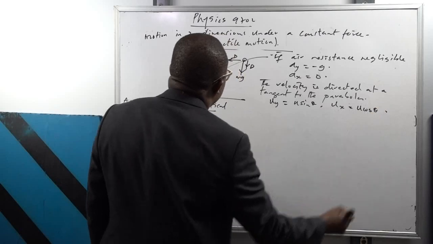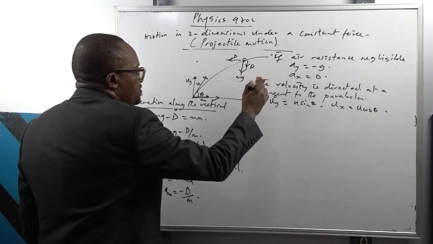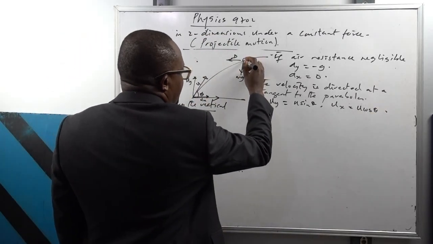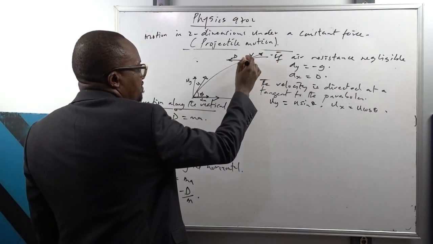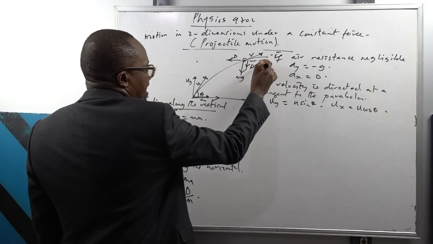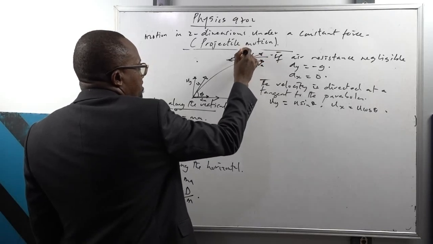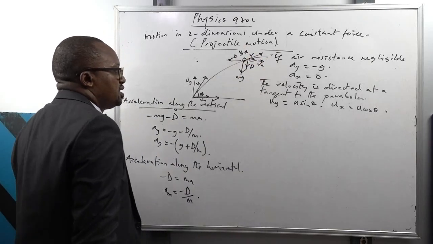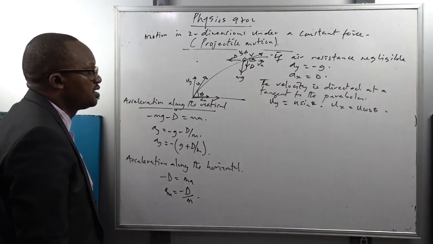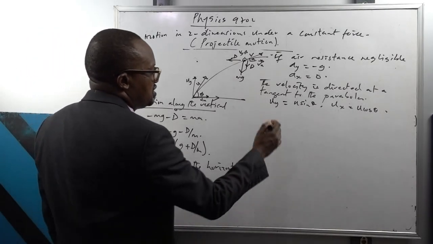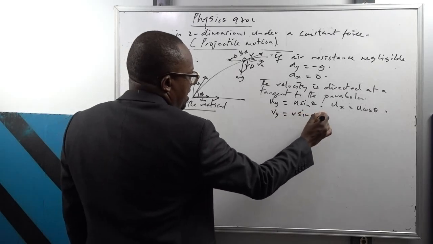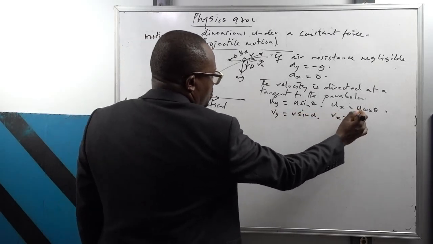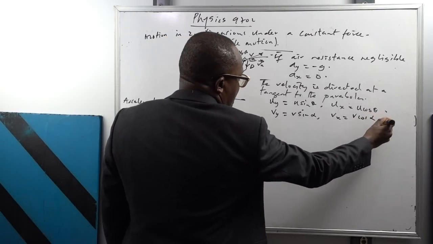U cos theta. If the particle gets to this point, for example, the velocity is still in 2 dimensions there. The velocity here is v, with the velocity along the x and the velocity along the y. Let's call the direction alpha. So the velocity along the y will be v sine alpha, while the velocity along the x becomes v cos alpha.